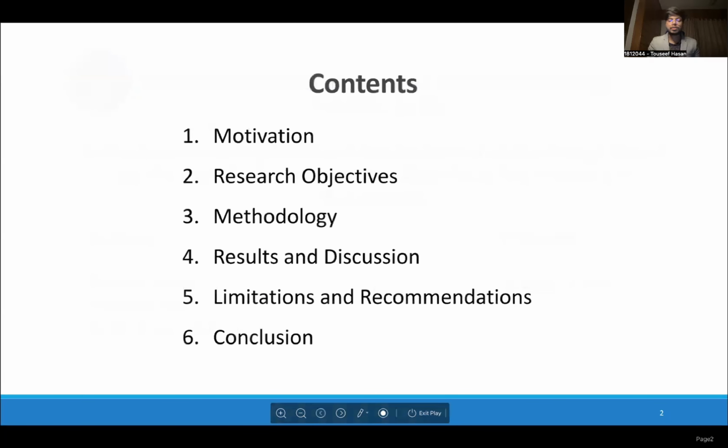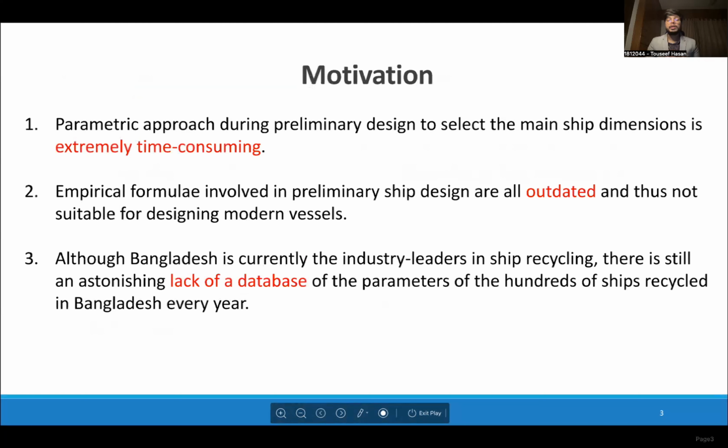So, at first, we start with the question, what was the motivation behind this study? Preliminary ship design is the initial phase of ship design where we have to choose a few main particulars of a ship. However, the conventional methods are inefficient and take up a lot of time. They are ancient and not at all suitable for designing modern vessels. Last but not the least, despite the ship recycling industry in Bangladesh being a global benchmark, there is no database of the ships that are broken in Bangladesh every year.